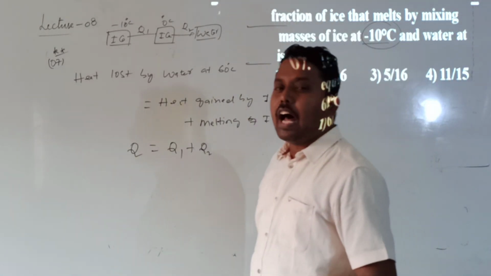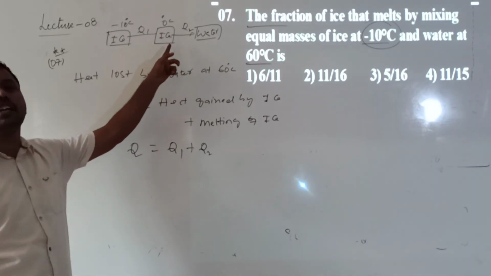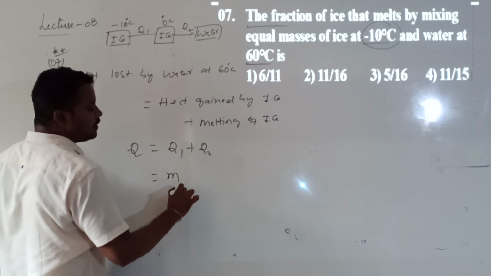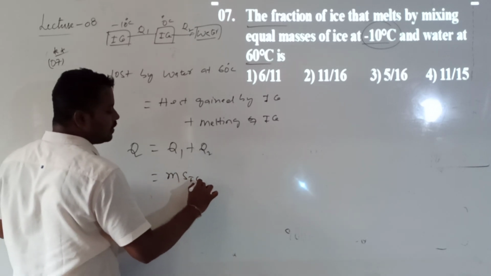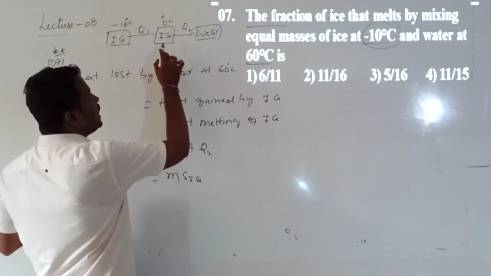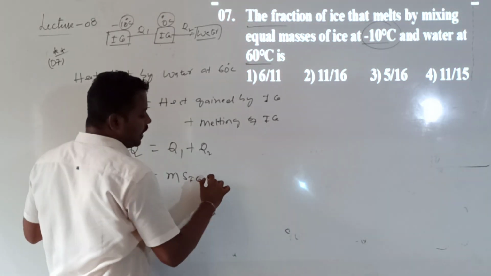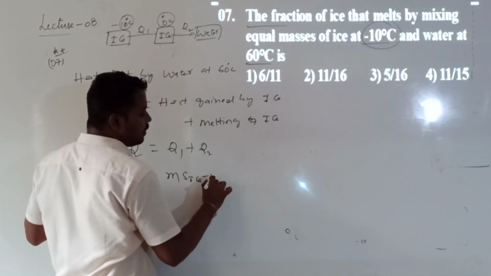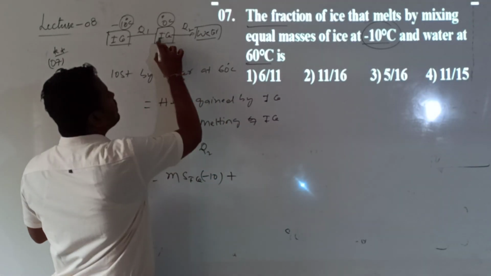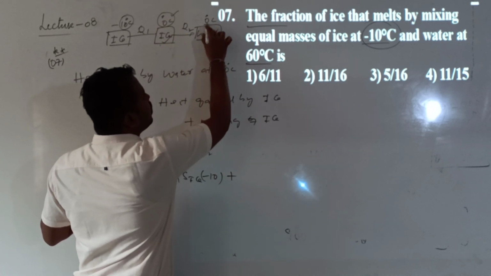First step is ice which was there at minus 10 degrees will convert into ice at 0 degrees. So that heat value can I write, this is mass of the ice into specific heat of the ice into change in temperature. So that is final temperature minus initial. Final is 0, initial is minus 10. So then what I will get? So change in temperature value is minus 10, plus Q2, the heat required to convert ice at 0 degrees into water at 0 degrees.